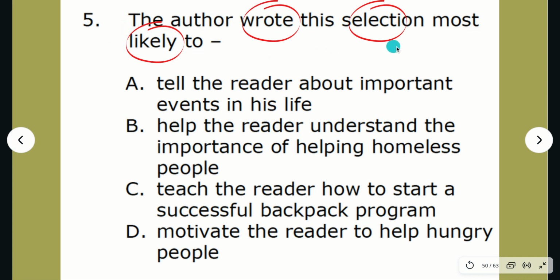The author wrote the selection most likely to A, tell the reader about important events in his life, B, help the reader understand the importance of helping homeless people, C, teach the reader how to start a successful backpack program, or D, motivate the reader to help hungry people. The author wrote the selection most likely to. Choose your answer.